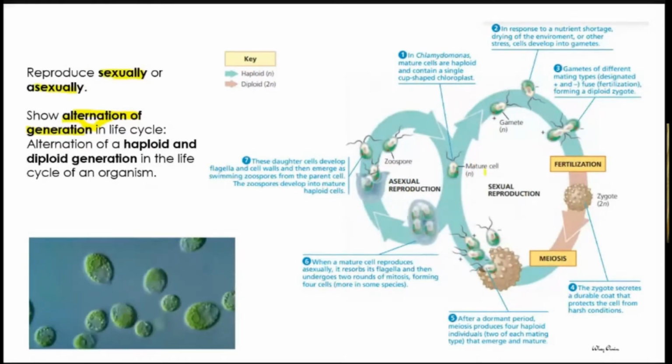So you can notice the Chlamydomonas here is able to perform alternation of generation in its life cycle. Maksudnya kalau kita tengok life cycle dia bermula daripada waktu dia muda sehingga dia mature, itu panggil dia life cycle. Life cycle dia menunjukkan giliran, iaitu dia ada alternation of haploid and diploid generation.